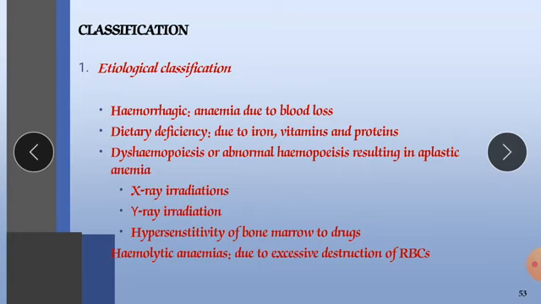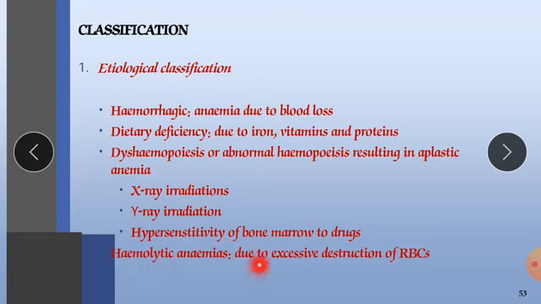There are certain examples, for example chloramphenicol, tetracycline, streptomycin. These are drugs which may lead to bone marrow suppression. There are also certain anti-cancer drugs which may lead to bone marrow suppression, due to which aplastic anemia will occur. Suppression of bone marrow leads to a lower quantity of RBC production.